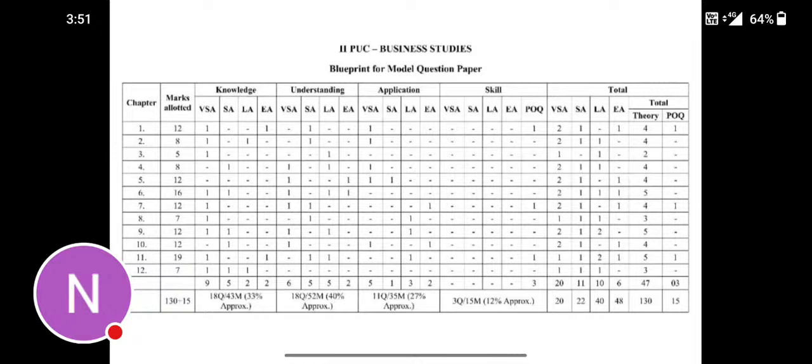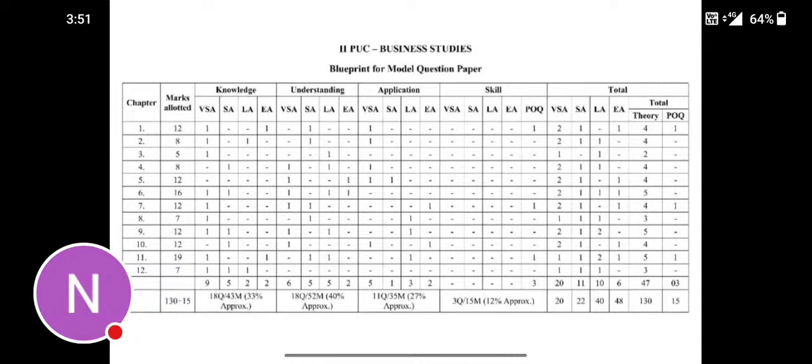And from application, one question for long answer, and one question for POQ they are asked. So from the last 12th chapter, one question for very short answer, one question for short answer, one question for long answer from knowledge, and other than that no other questions are asked from this chapter.